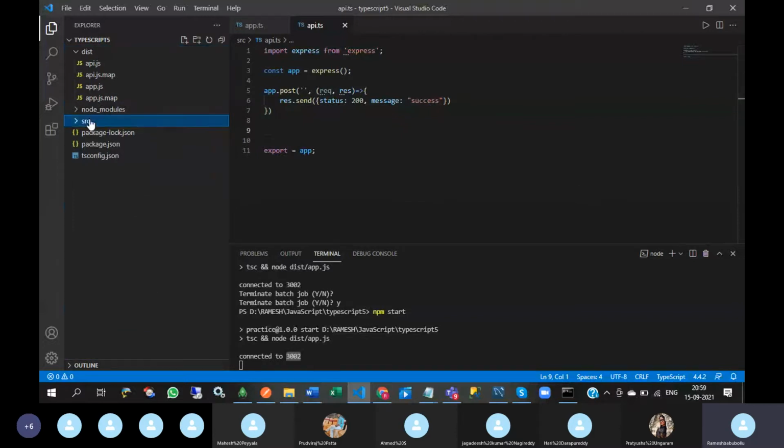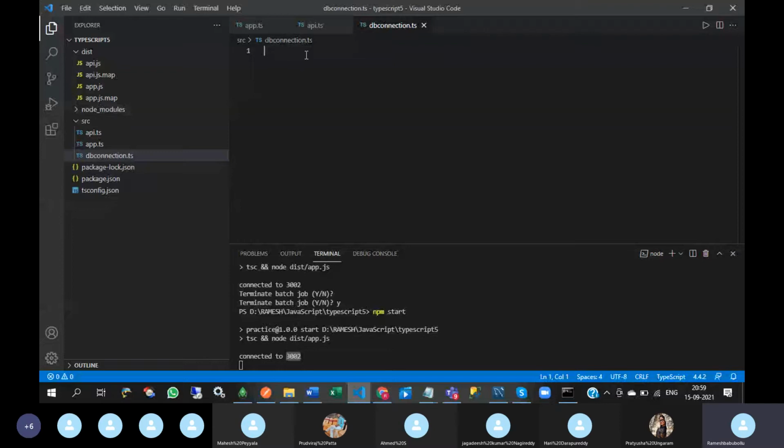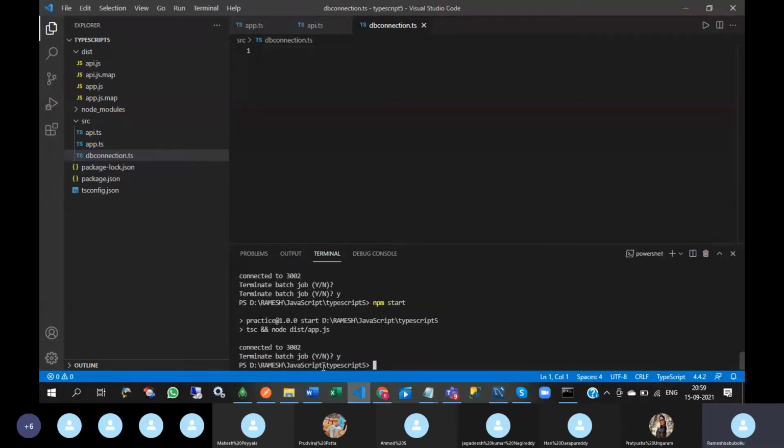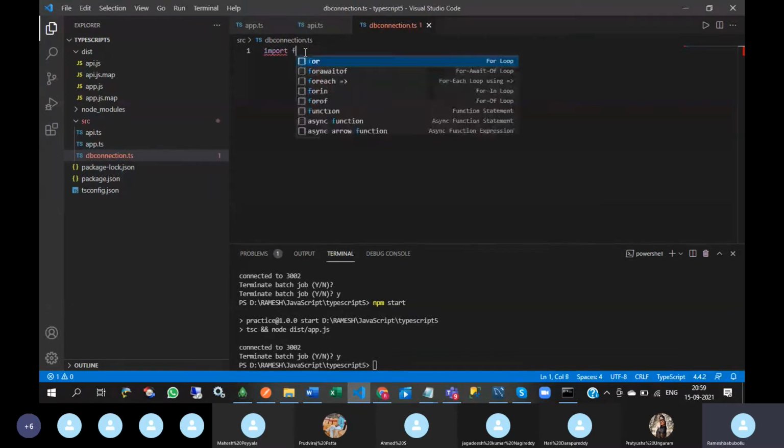Okay, so in the src folder, I'm going to create one file, dbconnection.ts. Okay, here to connect to MongoDB from Node.js, we need to install mongoose npm.